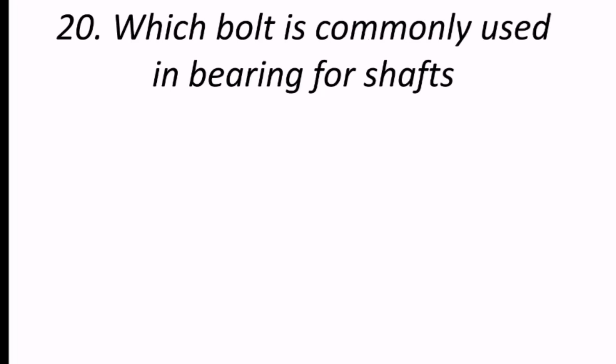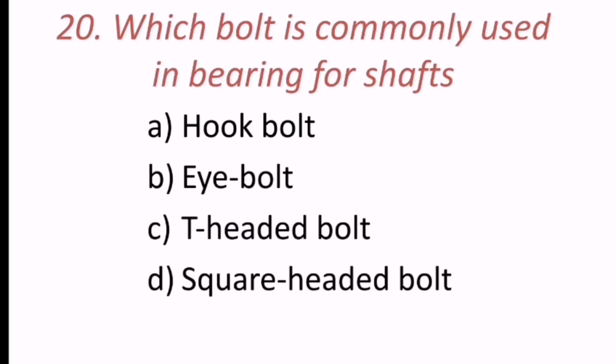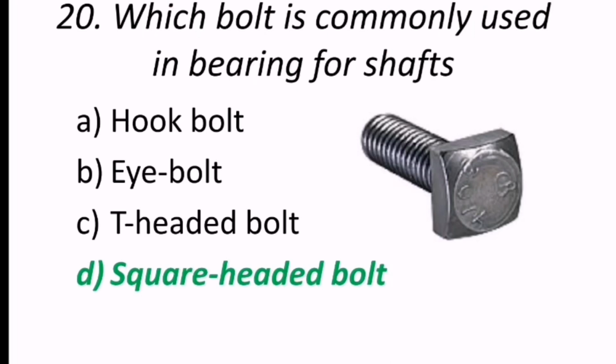20th question reads, which bolt is commonly used in bearing for shafts? Hook bolt, eye bolt, T-headed bolt, or square-headed bolt. Hence the correct answer is square-headed bolt, as seen in the figure.